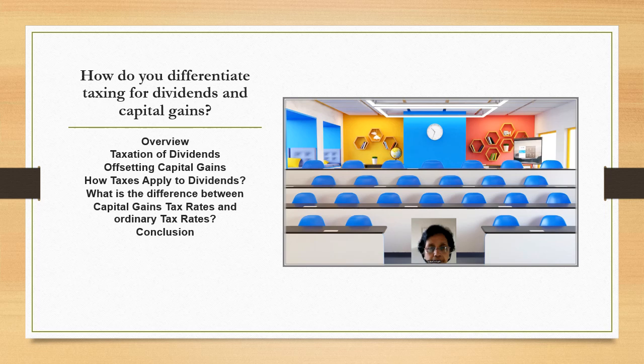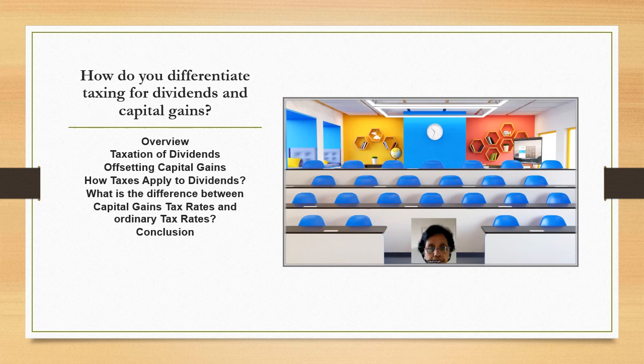Whether a dividend is qualified or non-qualified determines the tax rate. Qualified dividends are taxed at 0%, 15%, or 20%, while non-qualified dividends are taxed at regular income tax levels. Assets held for over a year are subject to the capital gains tax rate of either 0%, 15%, or 20%. In contrast, assets held for less than a year are subject to ordinary income tax brackets. The capital gains tax rate is contingent on how long the item was held.